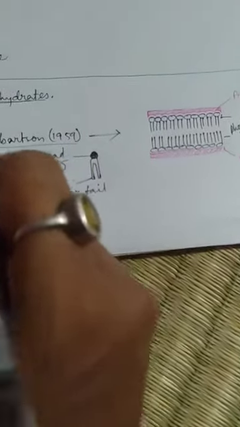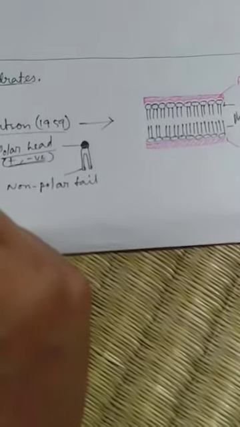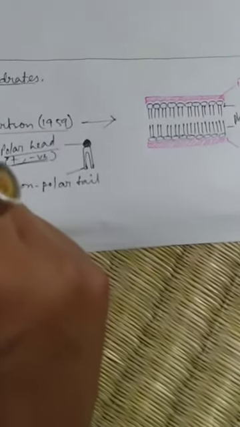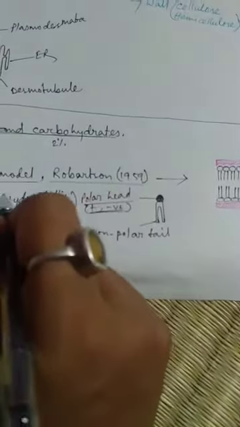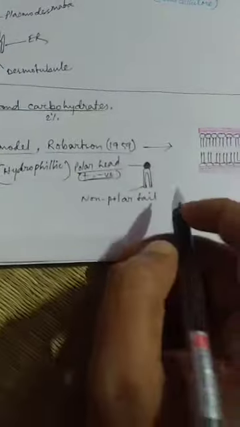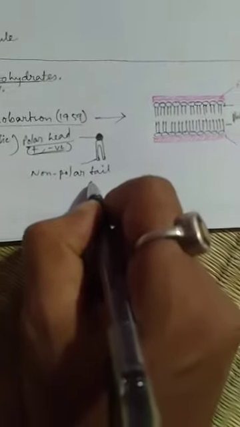For that, the head portion of the phospholipid molecule is called the polar head, which is hydrophilic in nature, and the non-polar tail does not carry any charge, and the nature of the non-polar tail is hydrophobic.